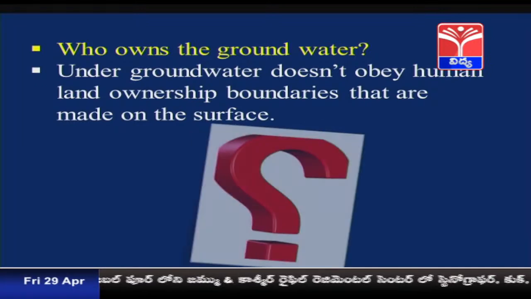Above the surface, we can draw boundaries and say that this land belongs to you and this land belongs to me. But the underground water does not obey any boundaries under the land. It flows beneath every piece of land, and it does not obey any of the land boundaries as it does above the surface of the soil.